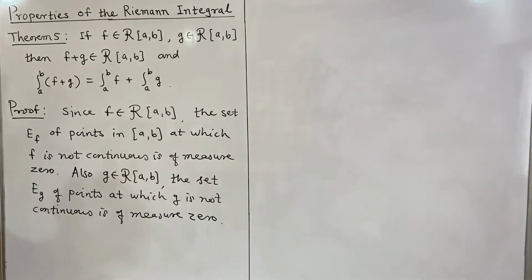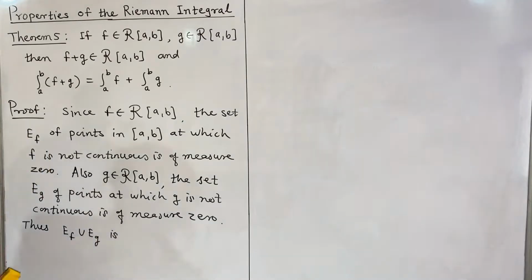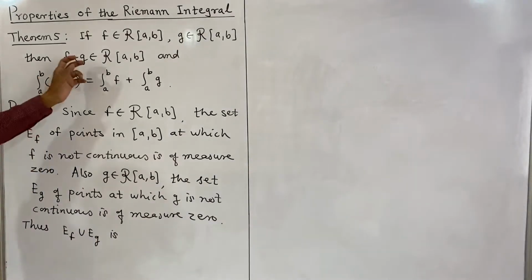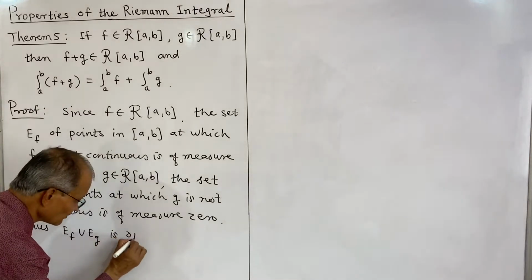Now we take the union of these two, and thus the set E_F union E_G is of measure 0, because we have proved earlier that the union of sets of measure 0 is also of measure 0. So this is a union of two sets of measure 0, and therefore it is of measure 0.